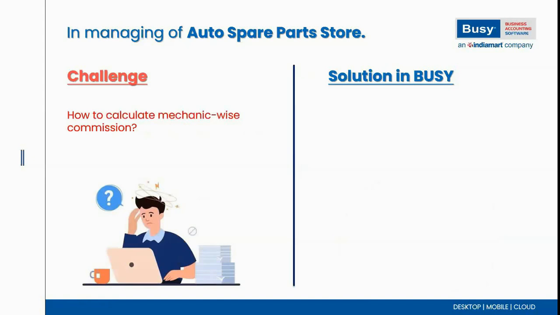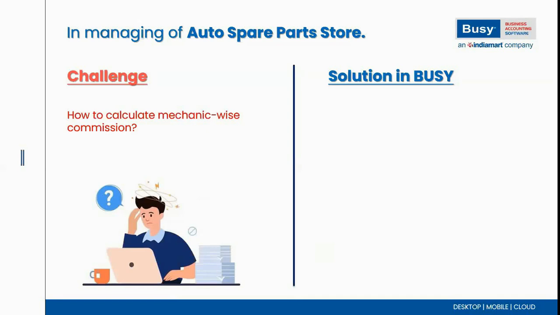Next, how to calculate mechanic wise commission. Let's say, for example, a mechanic refers a customer to your shop, saying you can buy this material from this ABC showroom or shop. Once a customer comes to your shop and gives the reference of that mechanic, you can easily provide a certain commission to that mechanic, because you are selling that item to the customer on behalf of that mechanic.